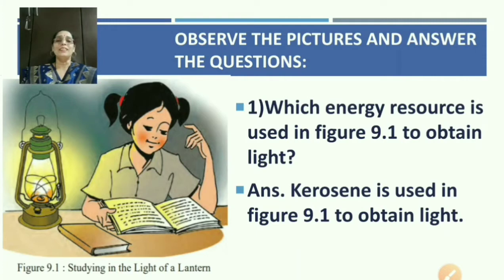The answer is kerosene is used in figure 9.1 to obtain light.